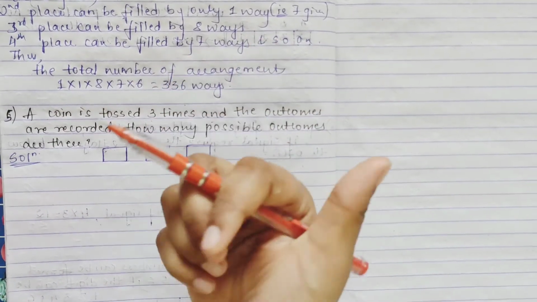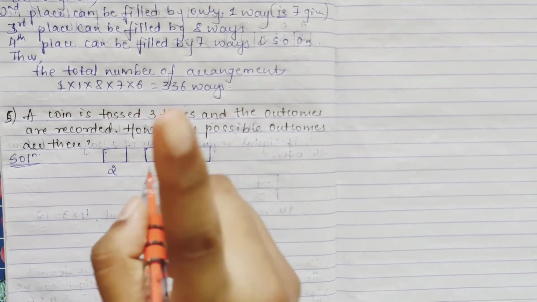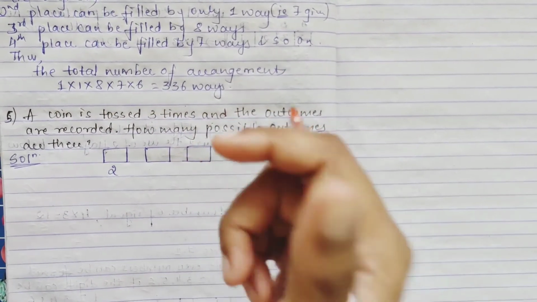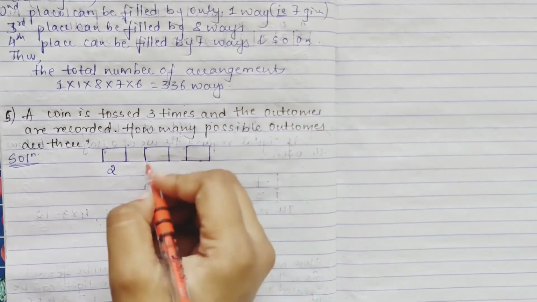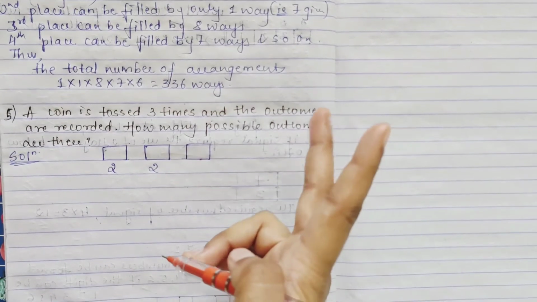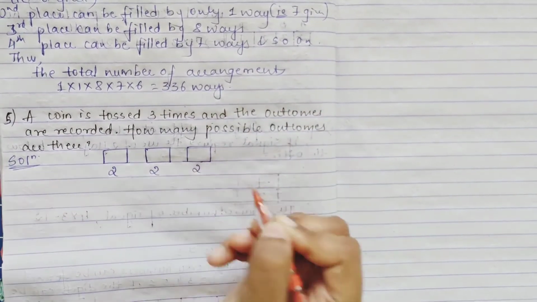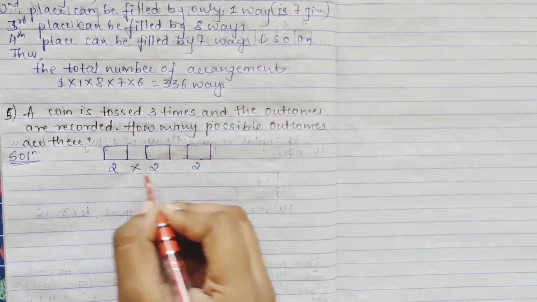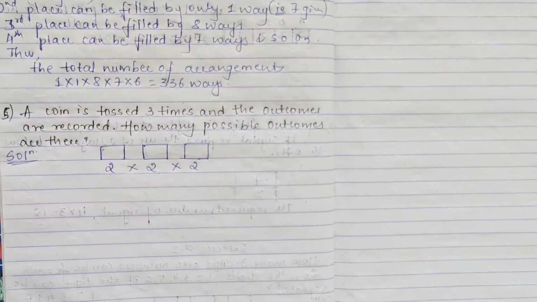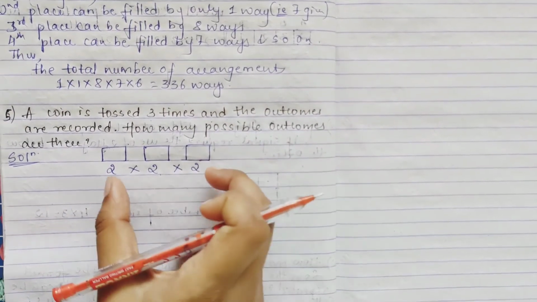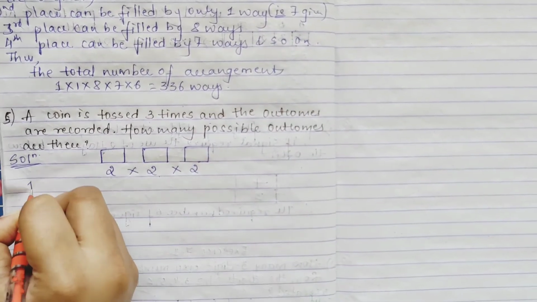Once you can get head, once you can get tails. Means only 2 ways are there. So one time you can get only 2 ways. Even the second time, if you are tossing, same, right? Head, tail. Only 2 are there. So again the second time also 2 ways only. Even the third time you toss, the same head, tail. So there also it will be 2 ways. So total how much will it be? 2, 4, 8, right? So it will be a total of 8 ways when the coin is tossed 3 times. So you can write the same.